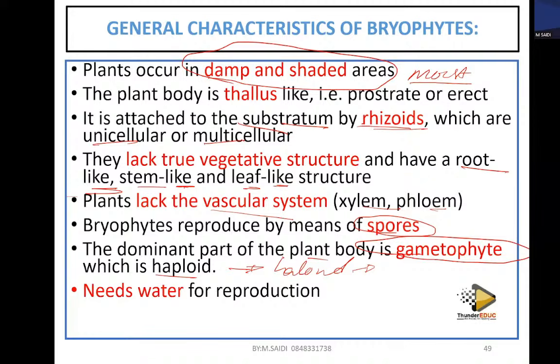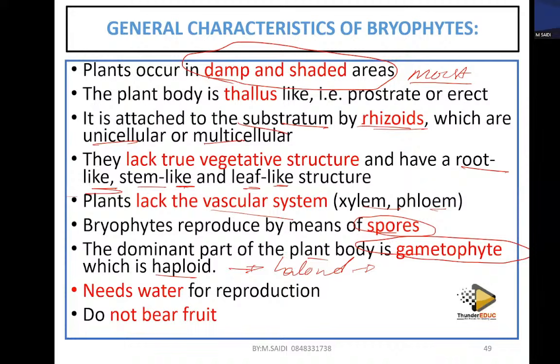It requires water for reproduction so that the male and female gametes can swim and fertilization can take place. These plants don't bear fruits. They are non-fruit plants.